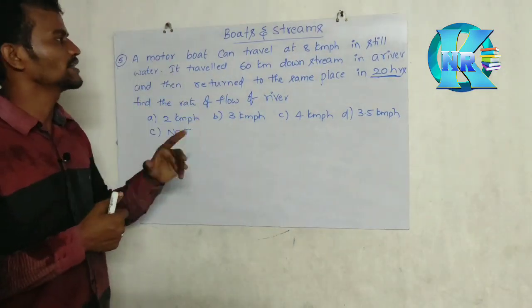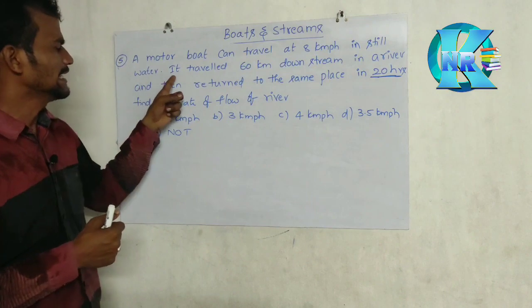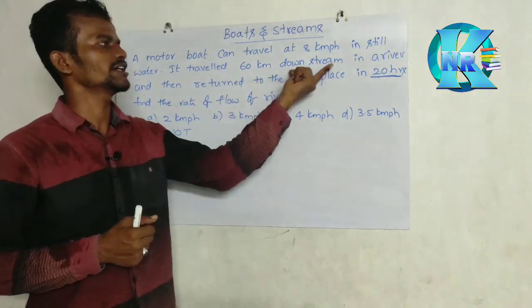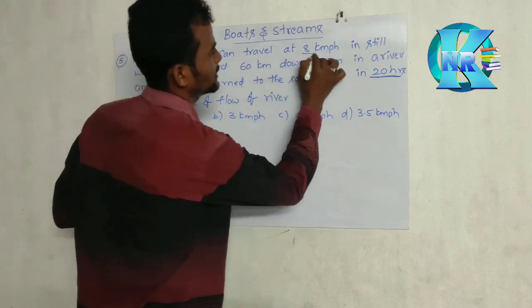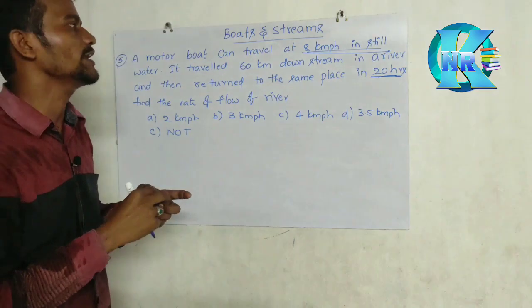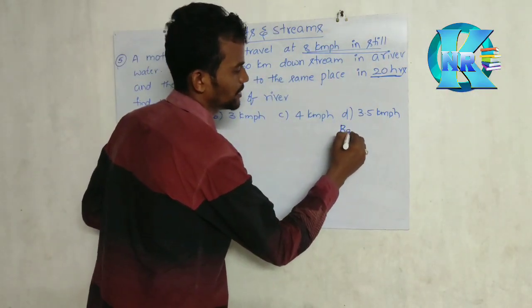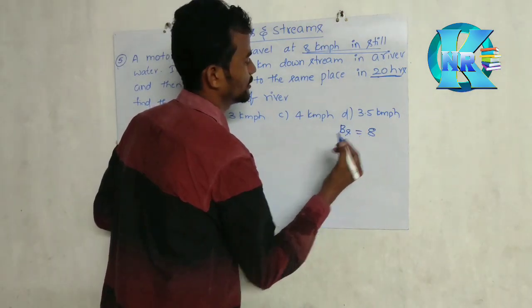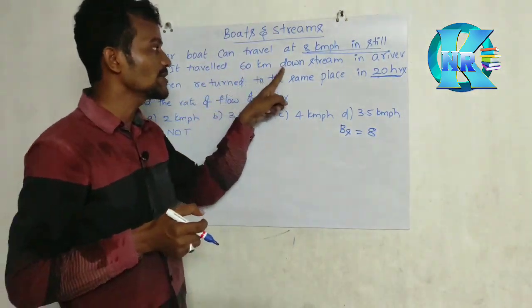A motor boat can travel at 8 km per hour in still water. It traveled 60 km downstream. So this is a motor boat that can travel 8 km per hour in still water. What is the meaning of still water? That is its own capacity. So own capacity we have treated as BS. BS is equal to 8 km per hour, and it travels 60 km downstream.